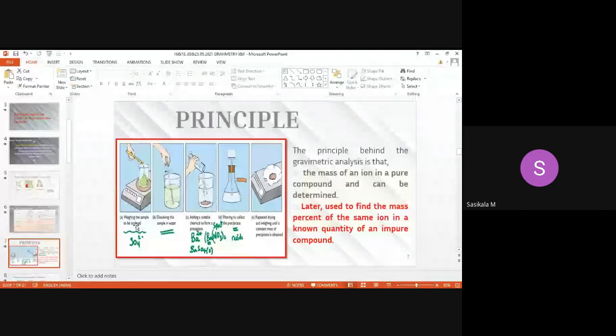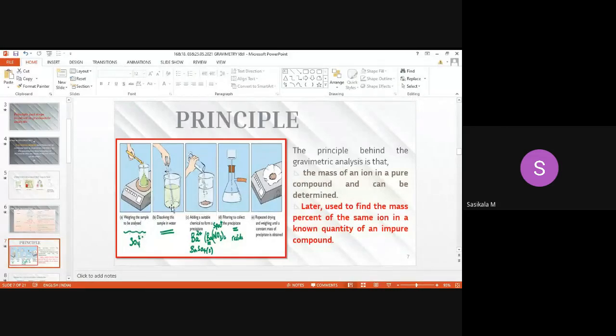Whatever sample you need to analyze is to be weighed after filtering and all. Here, that is your sulfate sample, the sulfate ion that you need to weigh, and then dissolve in water. After weighing the substance, you need to dissolve it in water. This is the anion, which is sulfate, and that is dissolved in water.